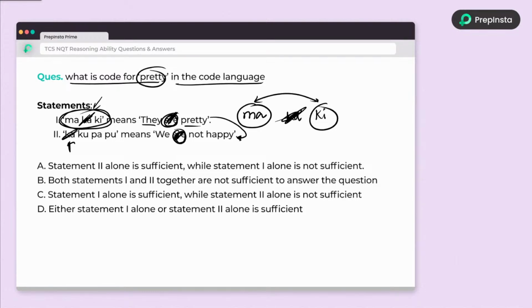No, I didn't. I am unable to find the correct answer. I got 2 answers. So both the statements together are also not sufficient to find my answer. So the answer is both statements 1 and 2 are not sufficient to answer your question. So option B you need to choose.